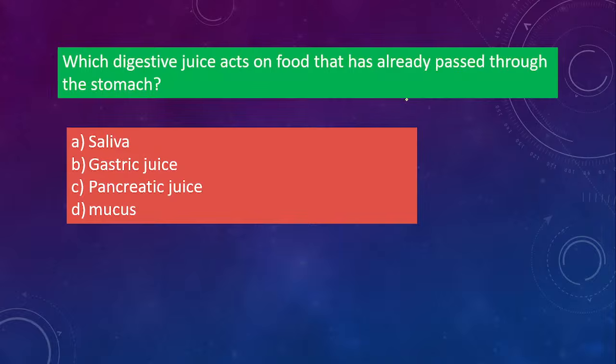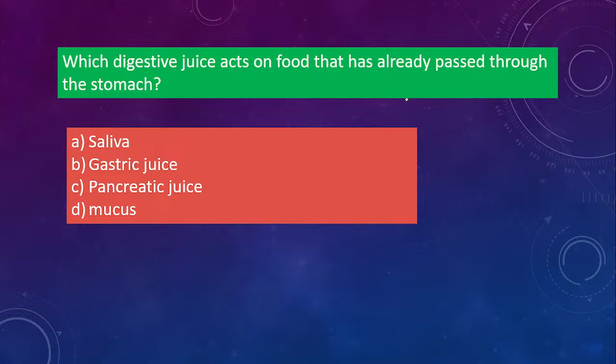Okay, next one. Which digestive juice acts on the food that has already passed through the stomach? Saliva, gastric juice, pancreatic juice, mucus. Fast. Which digestive juice will act on the food that has already passed through the stomach? Which one will it be?